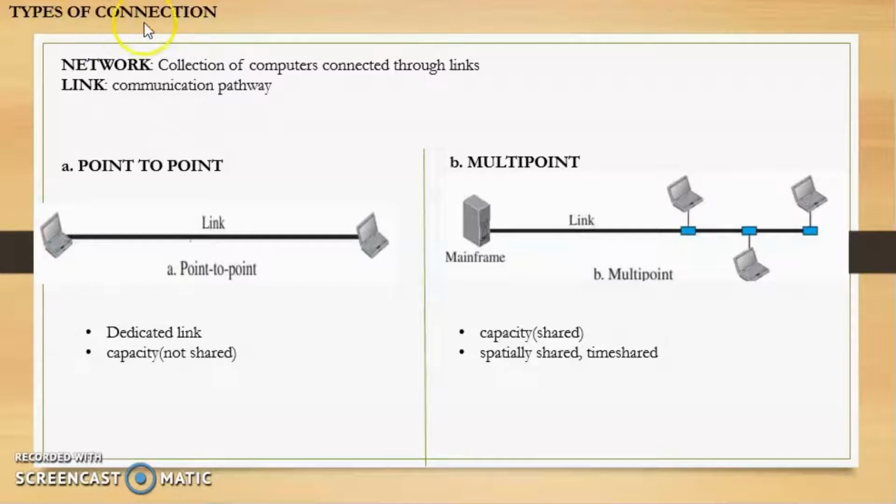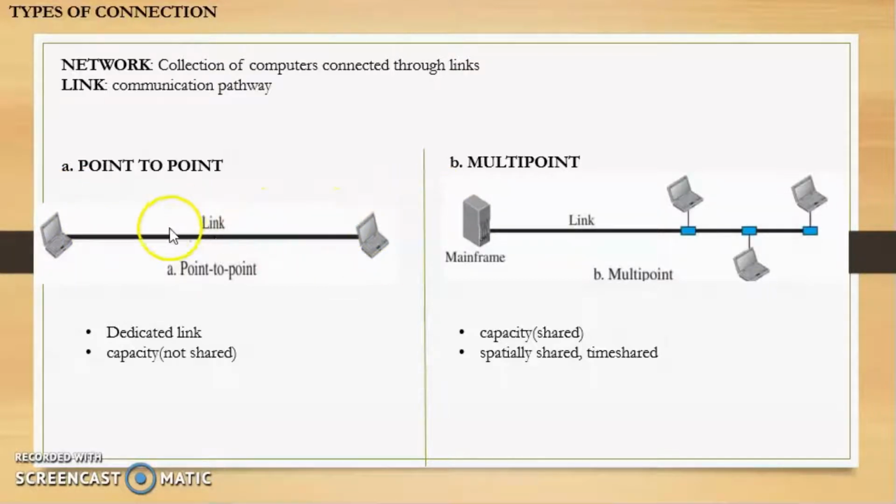Now let us see the types of connections. There are 2 types of connections. One is point-to-point and second is multi-point. So first let us see point-to-point. In point-to-point there is a dedicated link. Now a dedicated link means the entire capacity of the channel will be reserved for transmission only between the 2 connected devices.